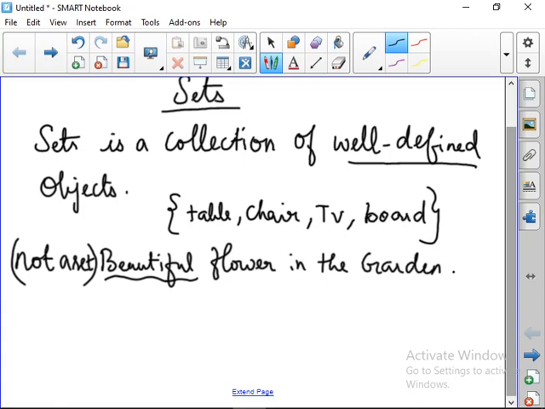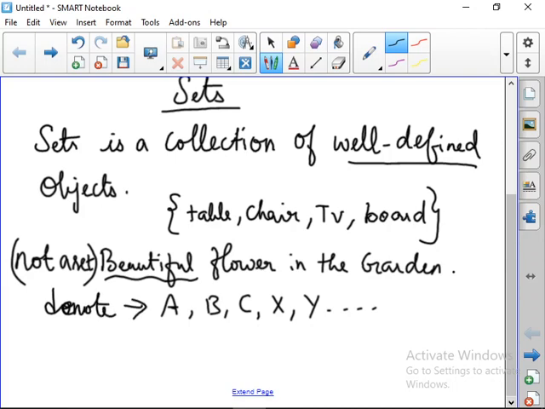So when the set is defined, it should be defined with well-defined objects. Okay, so that is said to be a set. Now how can we denote a set? A set can be denoted as A, B, C, X, Y, Z, etc. So the notations of a set can be given in any capital alphabets. Any capital letters can be used to denote a set: A, B, C, X, Y, Z.